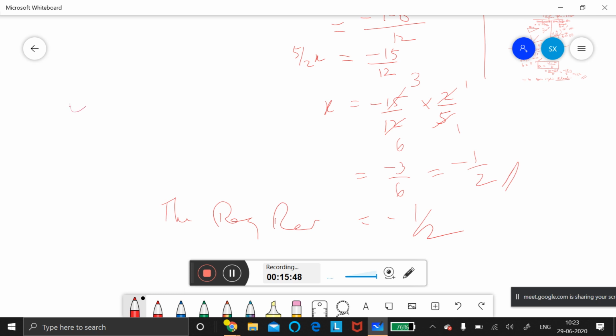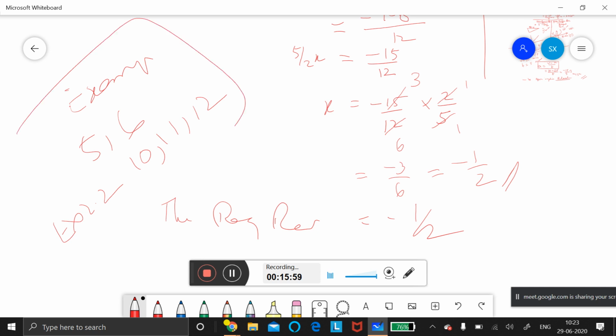So you can do homework example sums. You can do example 5 and 6. And in the exercise, you can do 3 sums: 10, 11, 12. Ma'am, we already did 5 and 6. Ma'am, 5 and 6 already over, ma'am.